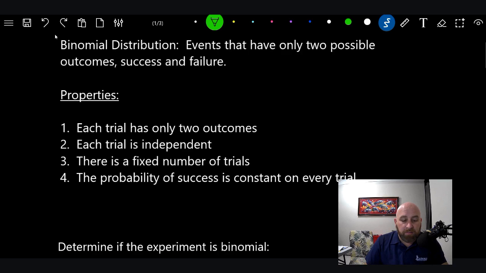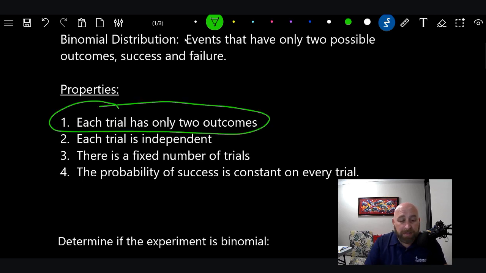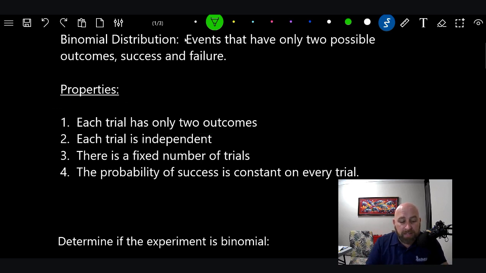What are the properties of binomial distributions? Well, number one is basically what I just told you. Each trial has only two outcomes. If that's not true, then it's not a binomial distribution. The second one is that each trial is independent. Again, if that's not true, it's not a binomial distribution. So what does that mean? If the trials are dependent on something else, if there's more than one thing in play, then it's not a binomial distribution. Number three, there is a fixed number of trials. You can't have an indefinite binomial distribution.